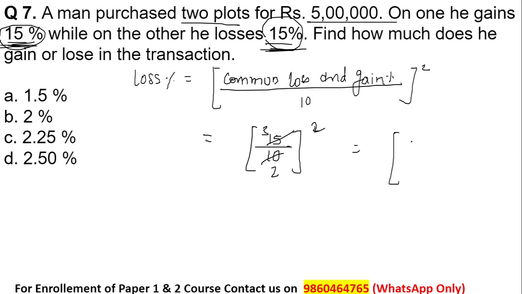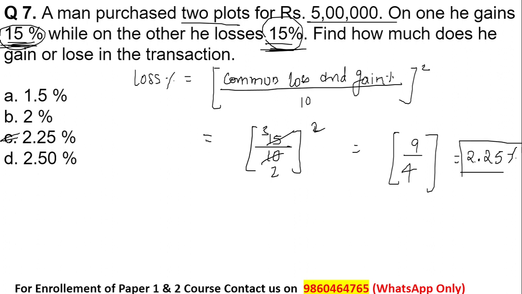So I'll take directly the square. 3 3s are 9, 2 2s are 4. So 9 divided by 4, that is 2.25%. So 2.25% is the loss.